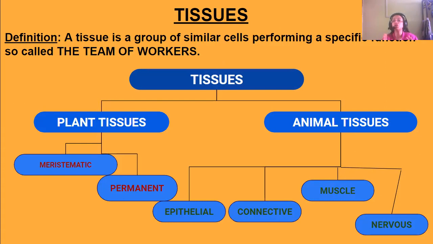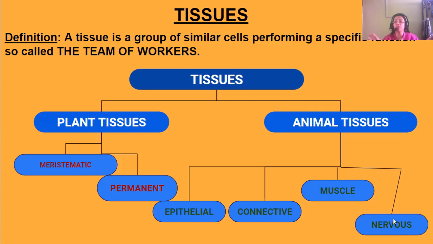Okay, now the tissues can be divided into two types, plant tissues and animal tissues. Now the plant tissues may be meristematic or permanent, whereas animal tissues may be epithelial, connective, muscular, and nervous tissues.